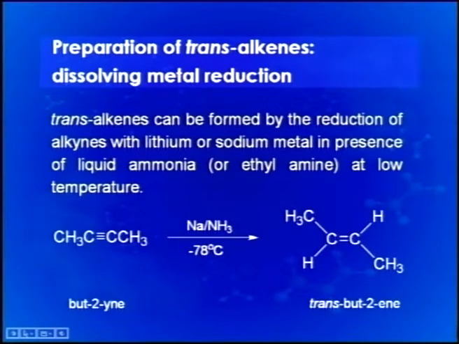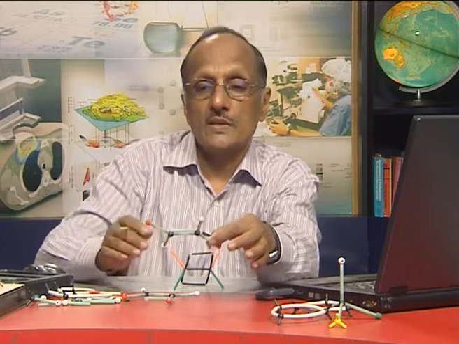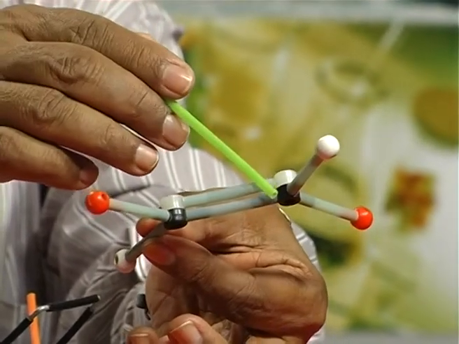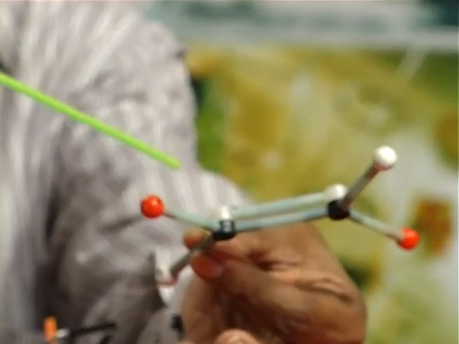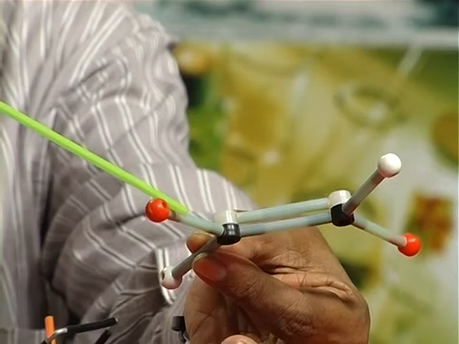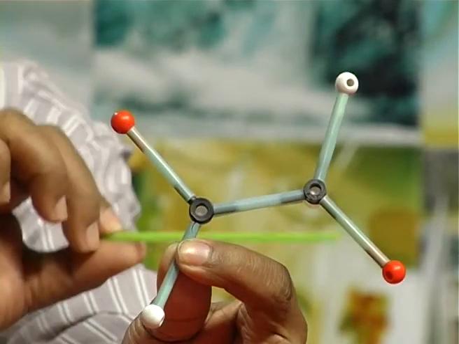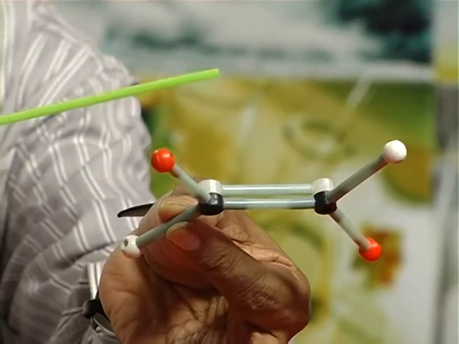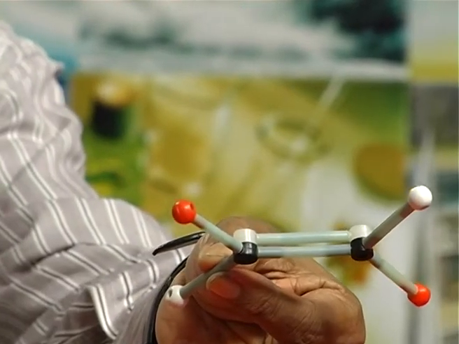We have just mentioned cis and trans 2-butenes, and we would like to show you again a model for these two, cis and trans 2-butenes. You can see this is a different kind of model. This is a double bond between these two carbons, and the white ball is representing hydrogen, while the red is representing say a methyl group. Similarly, on the other side also a hydrogen and a methyl group are shown. So, you can see on one side of the double bond one hydrogen and methyl, similarly on the other side one hydrogen and the methyl. So, this is termed as trans-2-butene.